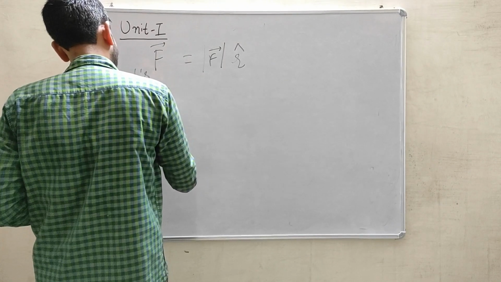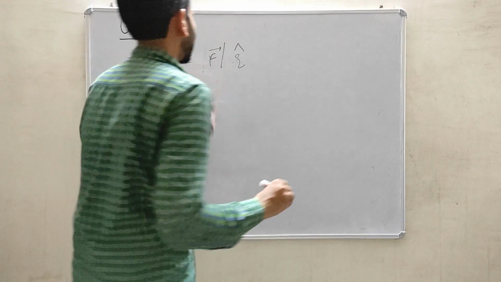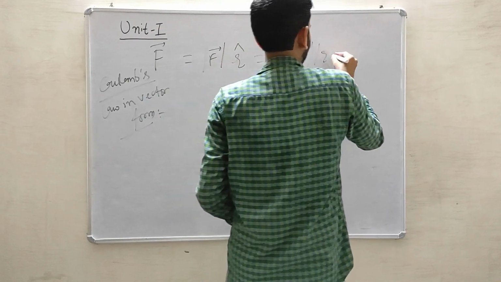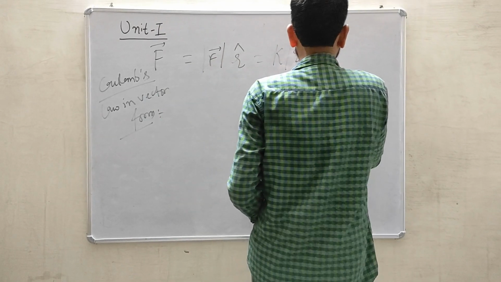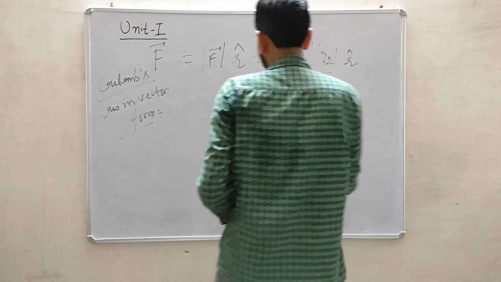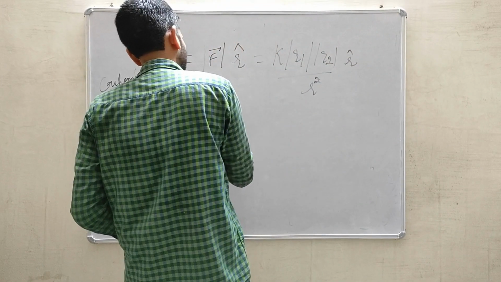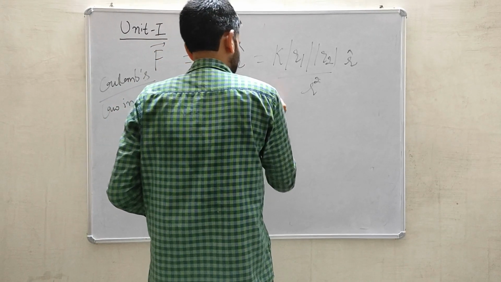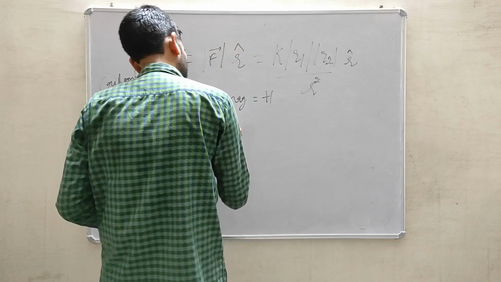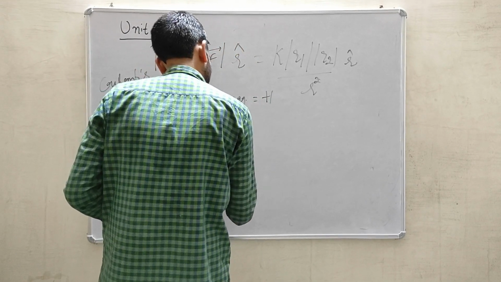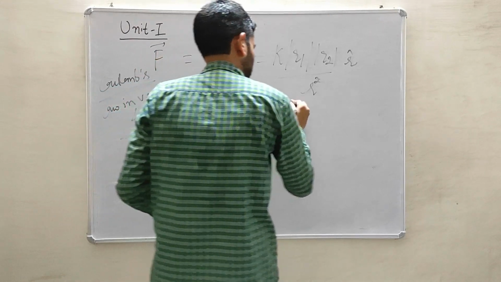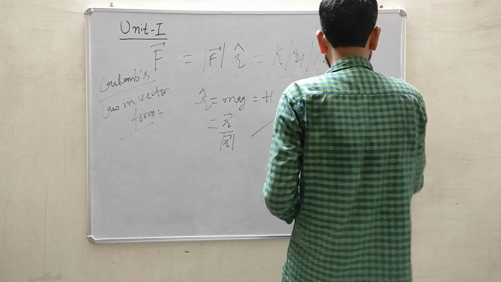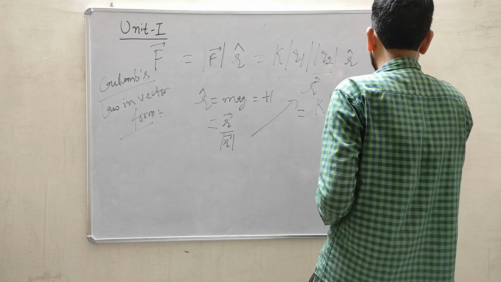vector form. So this will be K Q1 Q2 divided by R square, this is R cap, and generally a unit position vector means its magnitude is 1, and it is written as R vector divided by mod R vector. When I incorporate this into the formula, it will go like this.